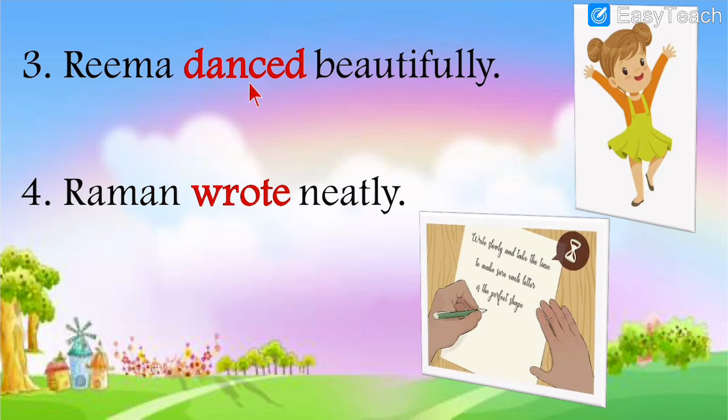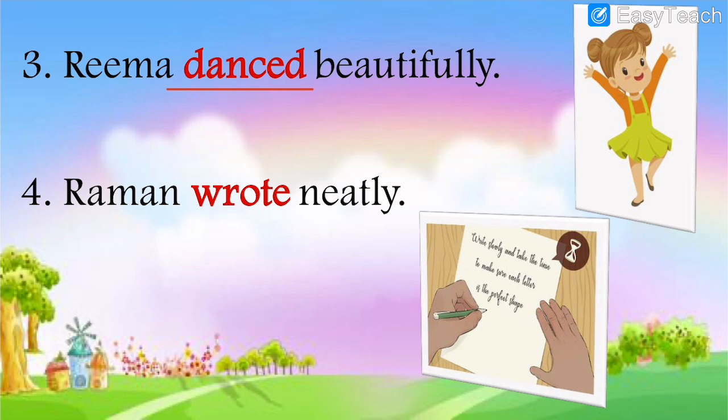Then Rima danced beautifully. Again, same thing, adding ed. The actual word is dance. We are just adding d because e is already there in the spelling of dance. D-A-N-C-E. Just add d and make it past tense. If you remove d, then it becomes present tense, dance. But if I add d, it becomes past tense. So Rima danced beautifully.